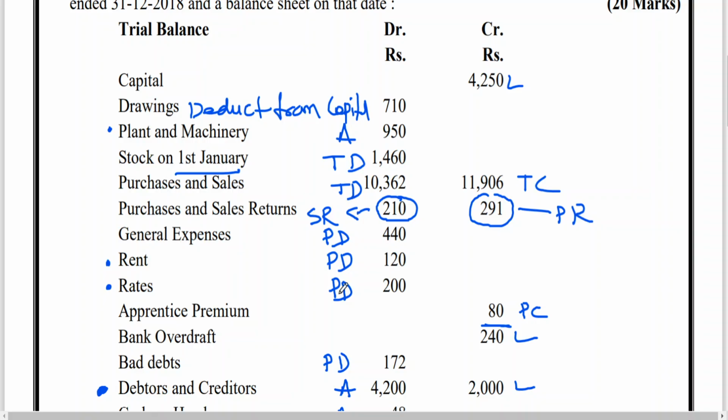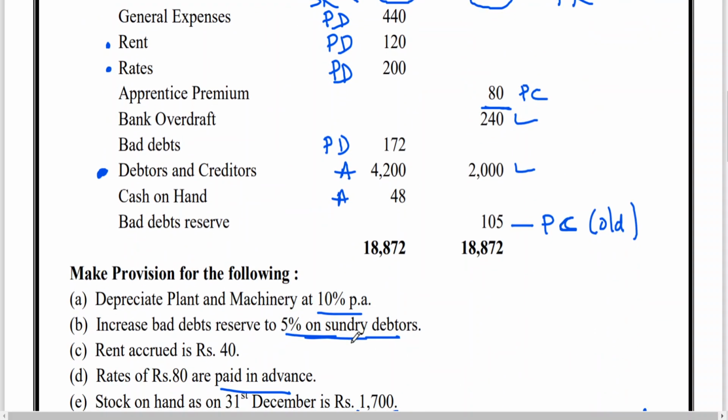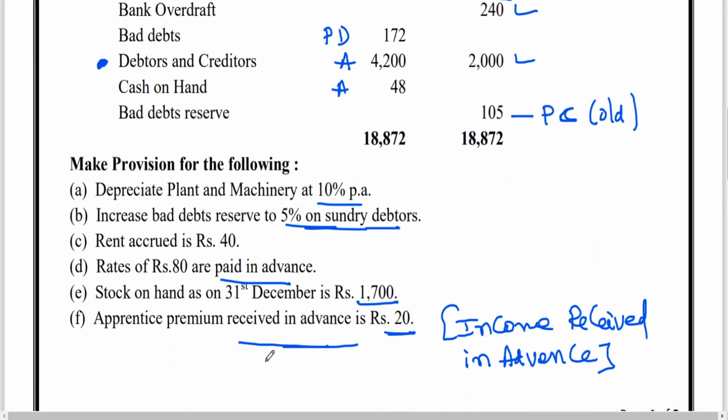Then these two items are trading account. Remaining all items are relating to profit and loss account. So directly you can take closing stock.